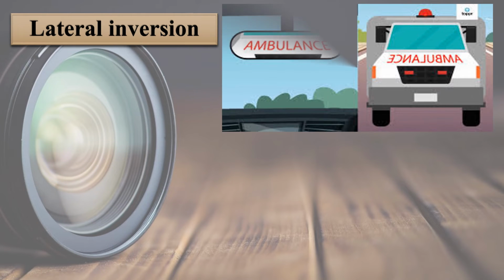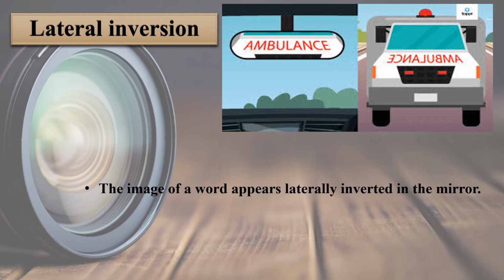Let's have a look at one more example. You must have seen the ambulance van. The front part of the ambulance has always written ambulance in the inverted form. ठीक है, उल्टा लिखा हुआ होता है. Why is it shown like that? Because when the image का जो reflection है जो front vehicle की गाड़ी पे पड़ता है, तो वो ambulance जो उल्टा लिखा हुआ है, because of lateral inversion वो सीधा दिखाई देता है. ठीक है. So this is one of the very interesting things of the mirrors, that is lateral inversion.